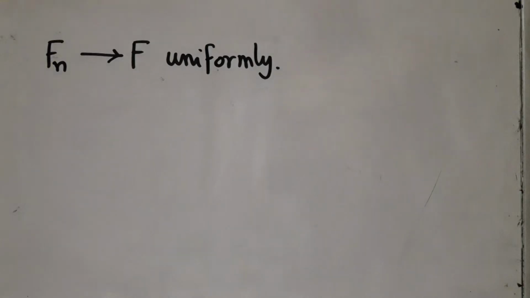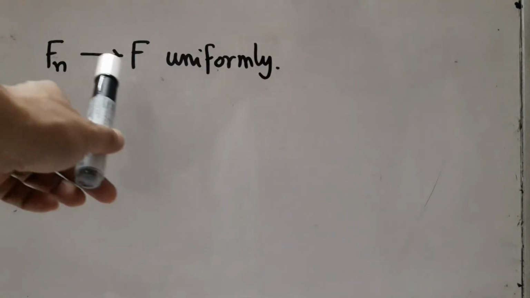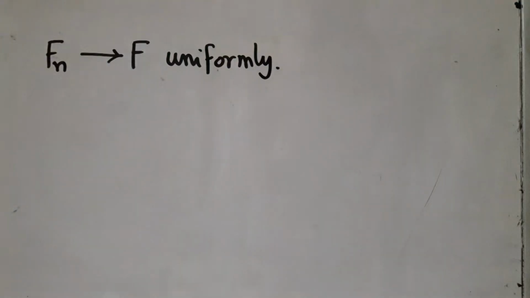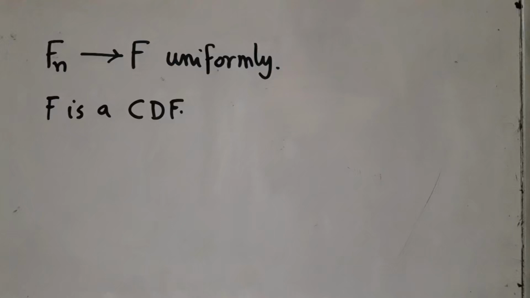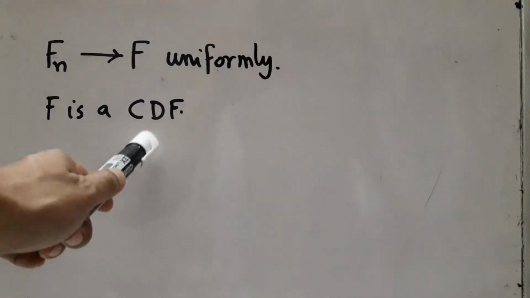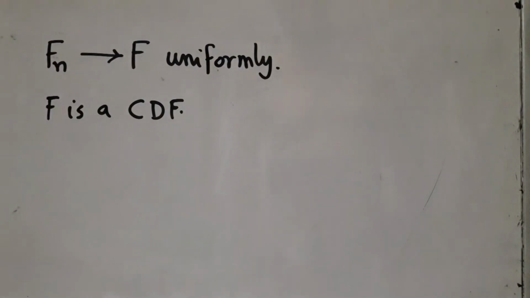In the last video, we showed that the Fn's, the distribution functions, converge uniformly to some function capital F. In this video, we shall first show that this capital F is a CDF itself. Once I prove this, the CDF will define a distribution, and that distribution we shall call the Cantor distribution. Now, in order to show that it is a CDF, we need to show certain properties.